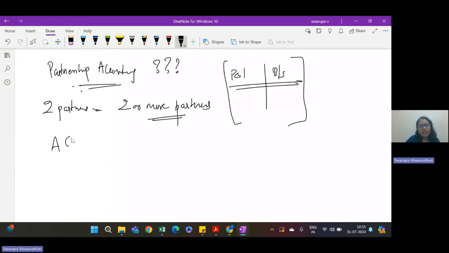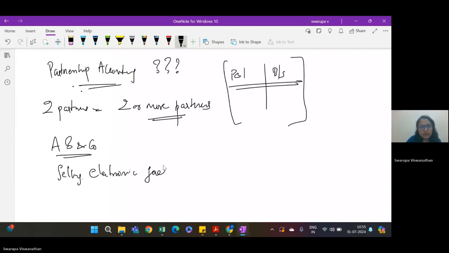Today, a partnership AB and Co is there, selling electronic goods. Now, the partnership can decide that from tomorrow, they can add one more person. They have a manager who has been with them since the inception of this partnership, and he has contributed so much towards the organization that A and B now want to add C into their partnership.